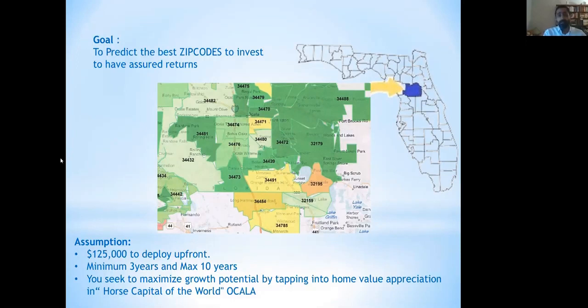And the assumption that has been considered is that they have a minimum of 125,000 to deploy, and their investment horizon ranges between 3 to 5 years. One of the reasons they want to invest is that Ocala is considered to be the horse capital of the world, and there are only 5 such places in the entire world, 4 of them are in the United States and one is in France.